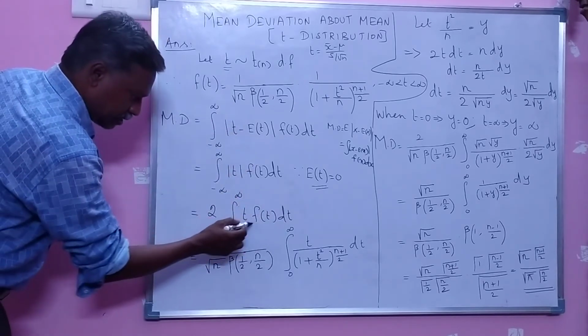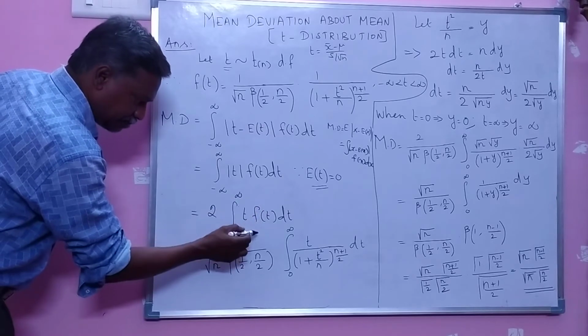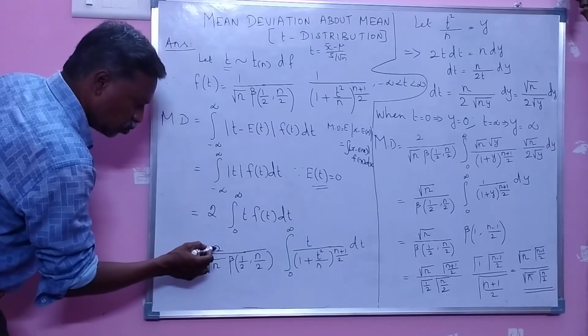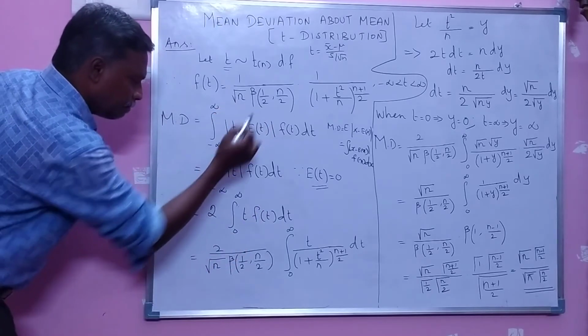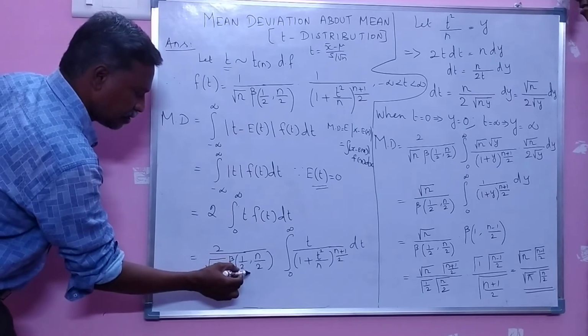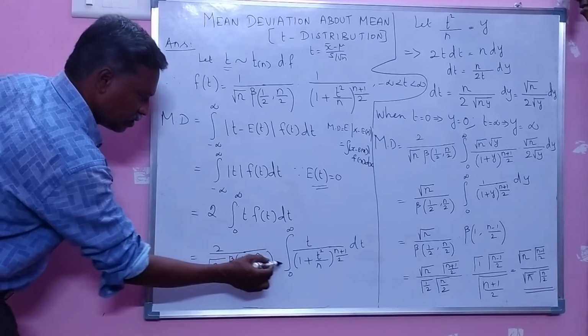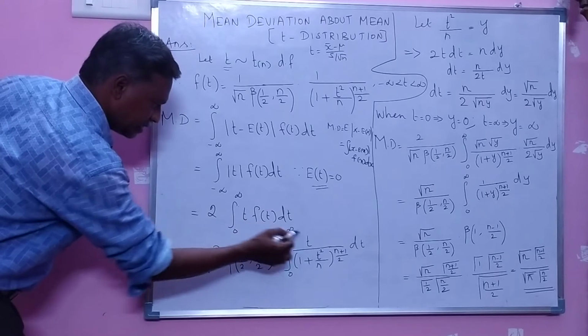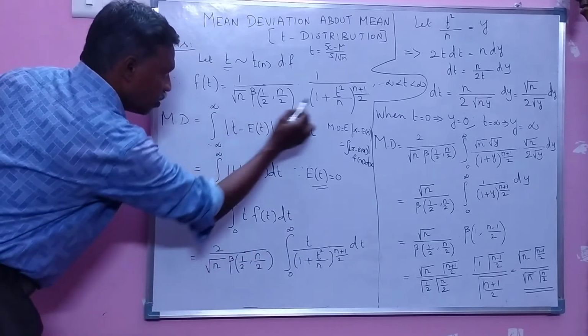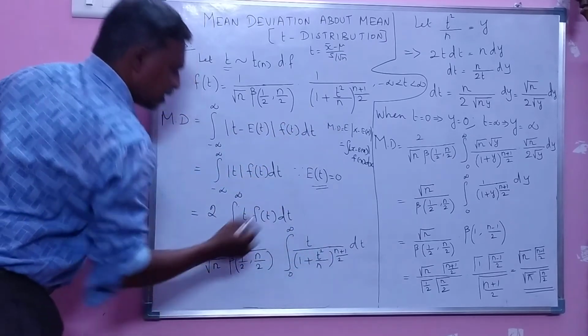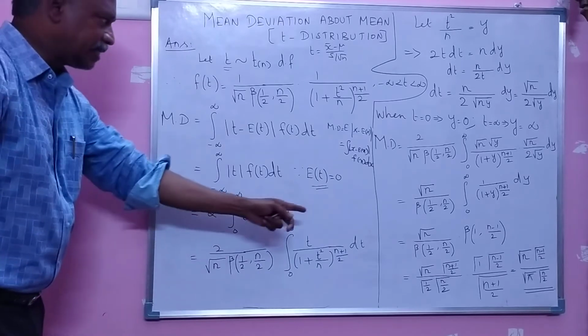Now you put the probability density function of t. So we get 2 divided by root n beta (1 by 2, n by 2), integral from 0 to infinity, t divided by (1 plus t square by n) power (n plus 1) by 2, into dt.